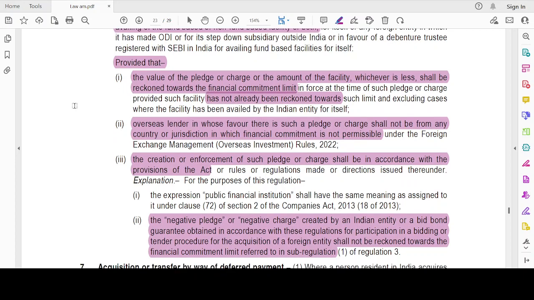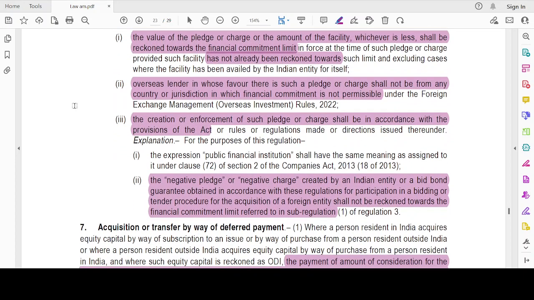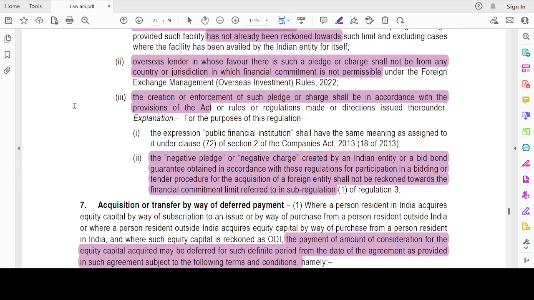Then the overseas lender in whose favor there is such a pledge or charge shall not be from any prohibited country or jurisdiction. See, I go and ask for money. Say, for example, the Indian government has said you should not take money from country X. I cannot go to the overseas lender in country X and ask for money. That's what the point says. Then the creation or enforcement of such pledge or charge shall be in accordance with the provisions of the Act.